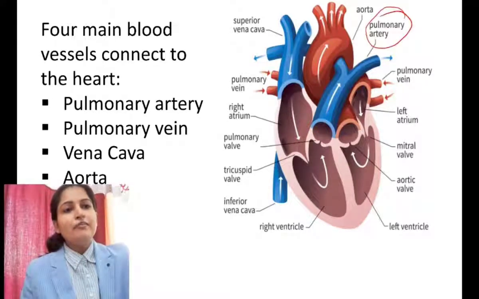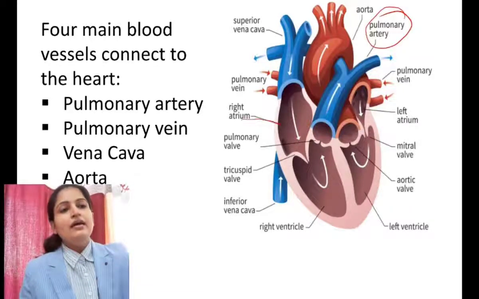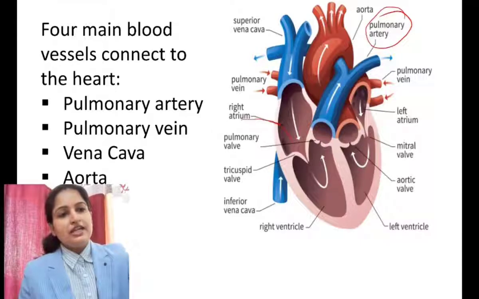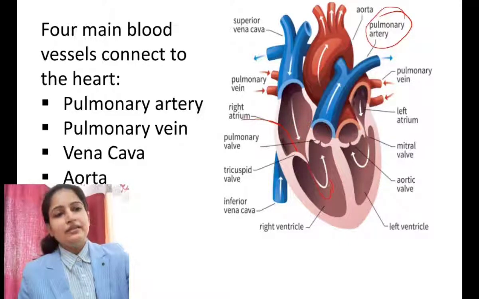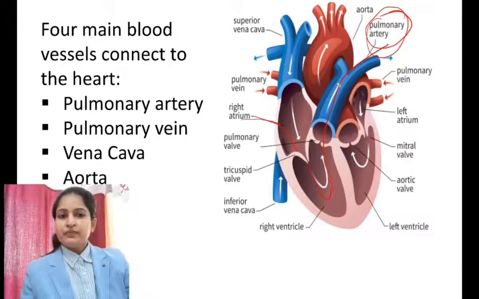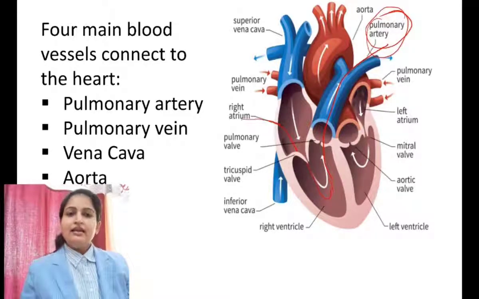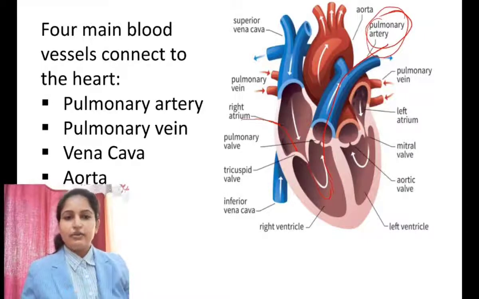When deoxygenated blood comes into the right atrium, it goes into the right ventricle, and through the right ventricle systole it comes into the pulmonary artery, and through the pulmonary artery it goes into the lungs, and again there it gets oxygenated, and it comes back into the heart. Okay, so it is the pulmonary artery.